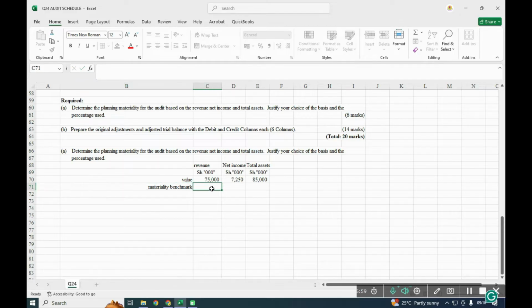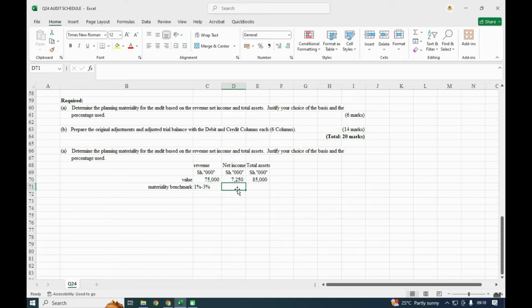So for revenue, at least materiality for revenue should lie between 1% to 3%. Yeah, it should be 1% to 3%. Minimum of 1% you can take, and maximum of 3%. For net income, normally we talk about the profit before tax, earnings before tax, which is given 3% to 10%.